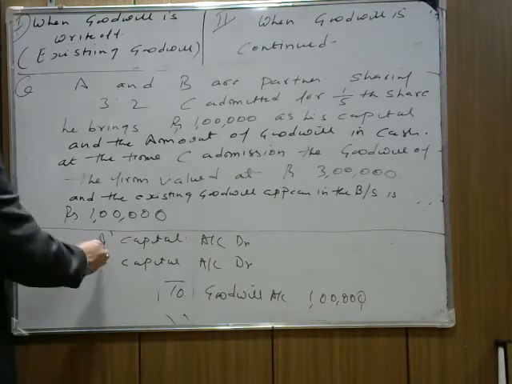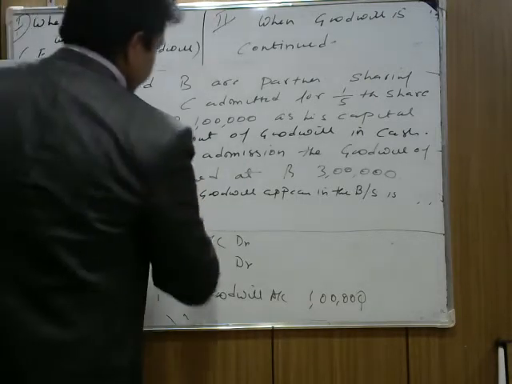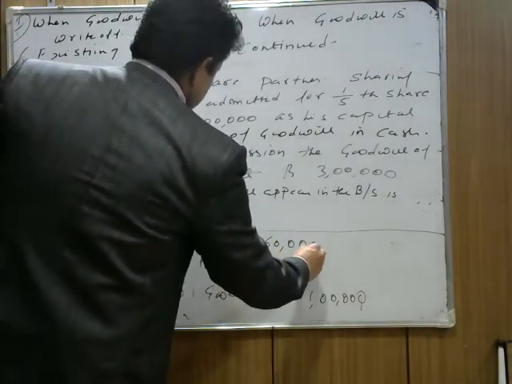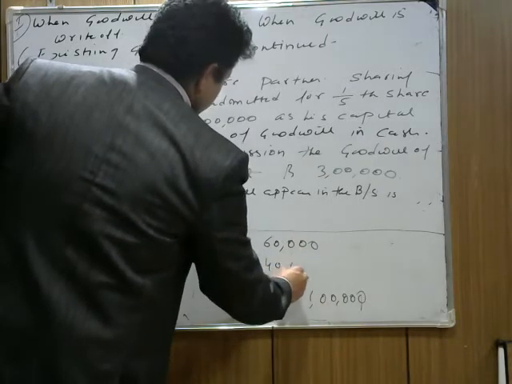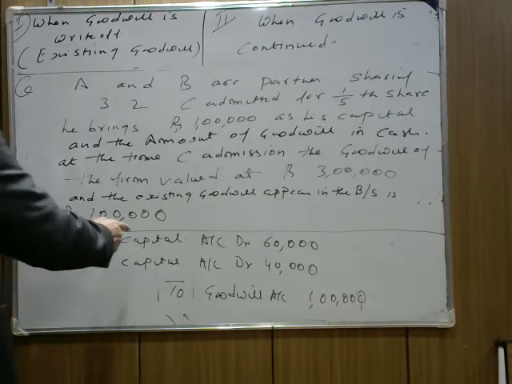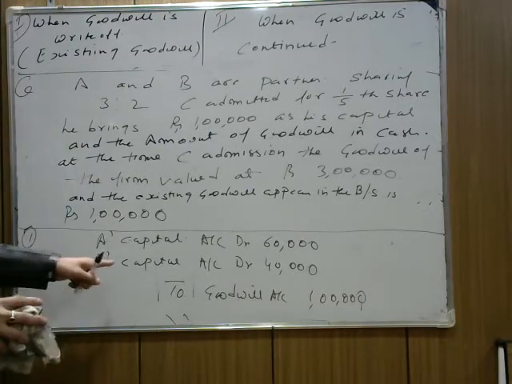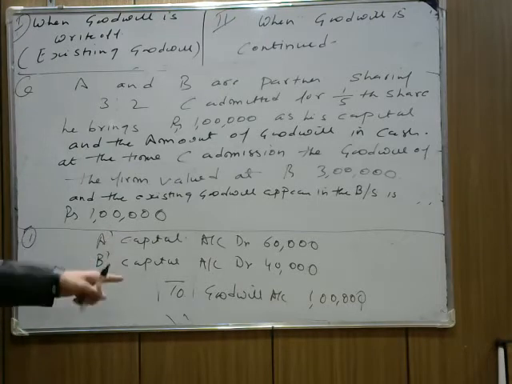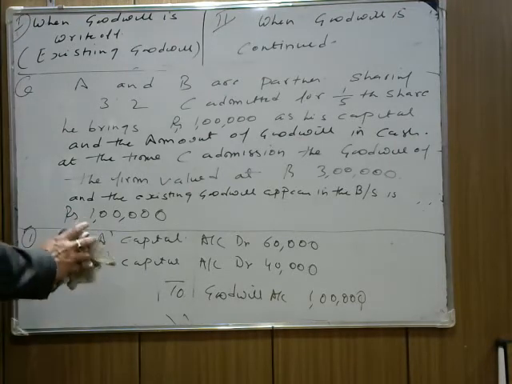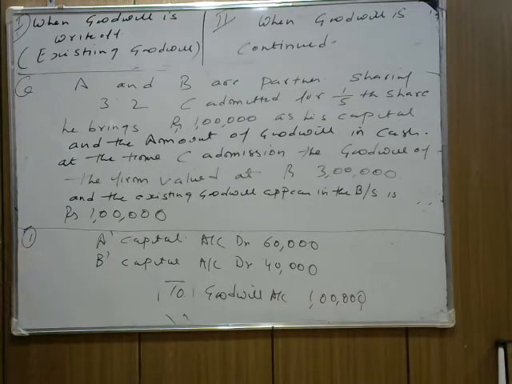So what is A's share in that? A's share will be 3/5 of 1 lakh, 60,000, and B's is 40,000. Now they take the goodwill at their home. That's it. Now continuing with that, this entry is clear, being goodwill write-off. This existing goodwill is written off from the books. The old goodwill given in the balance sheet, we have written it off. The old goodwill is written off from the books.